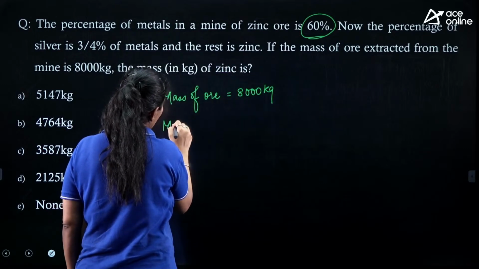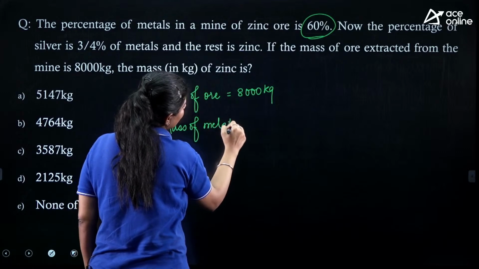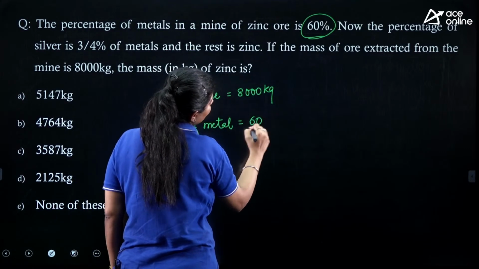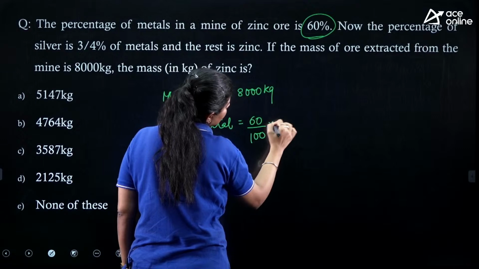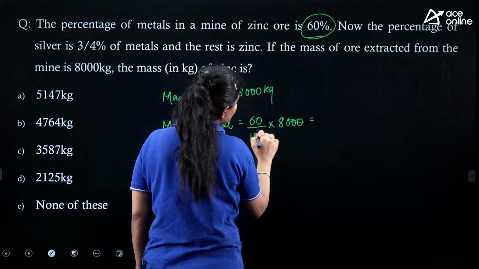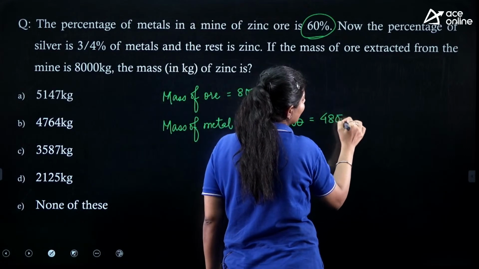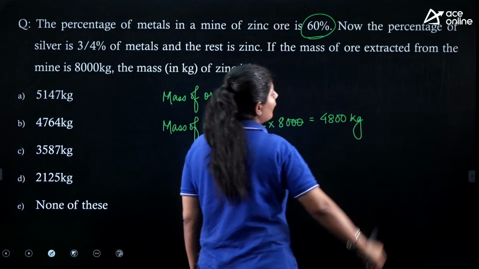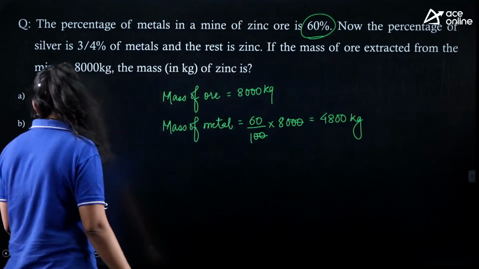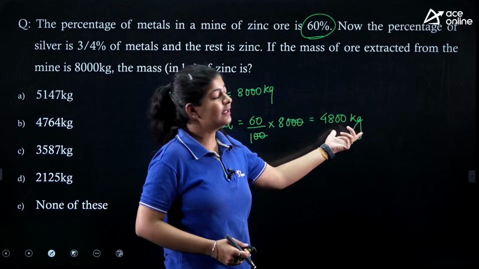So, mass of metal is calculated as 60% of the total mass, which is nothing but the 8,000. So here these two zeros are cancelled, and the total weight of the metal is nothing but 4,800 kgs.